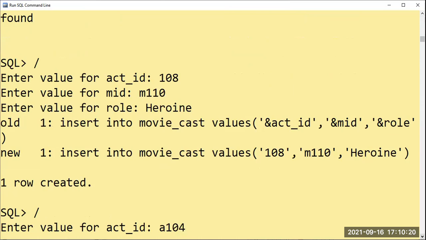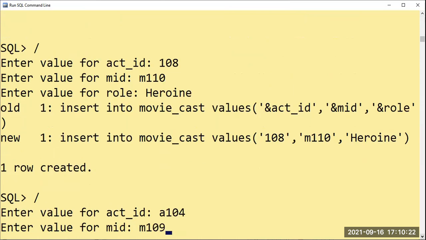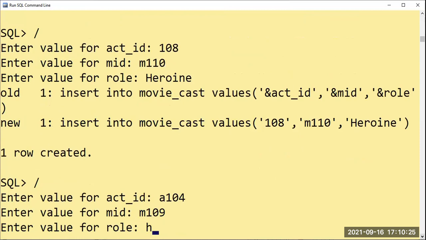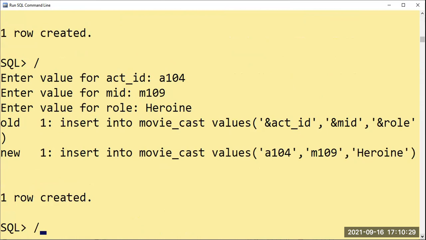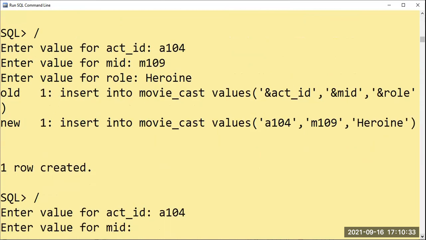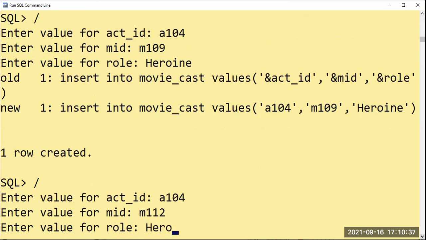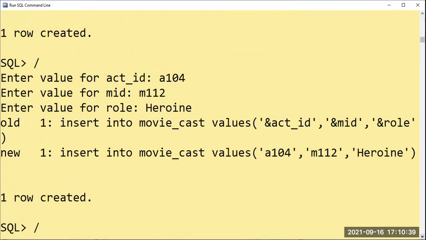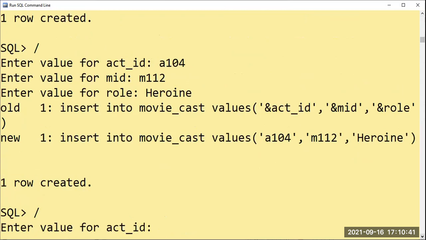A104. In first movie M109, that is Uri, heroine. That one I'll create by Yami only, A104. Another movie, that is Vicky Donor, M112. Role as heroine only. For that we'll go for Vicky Kaushal. The ID for Vicky Kaushal is A105.